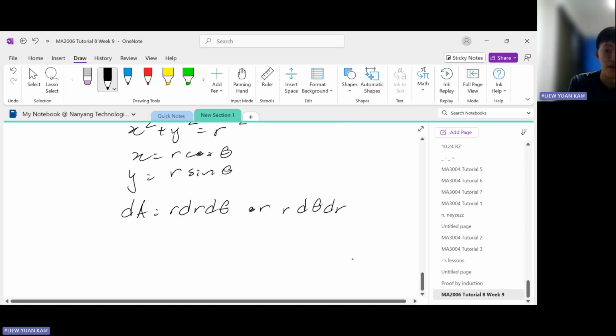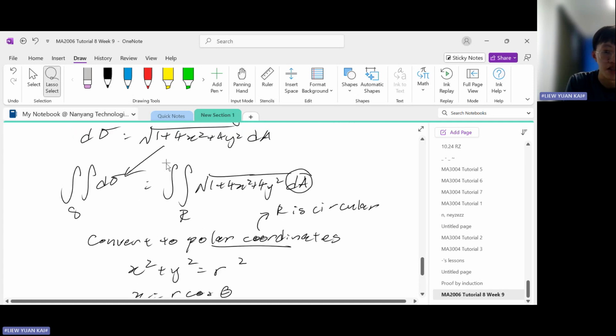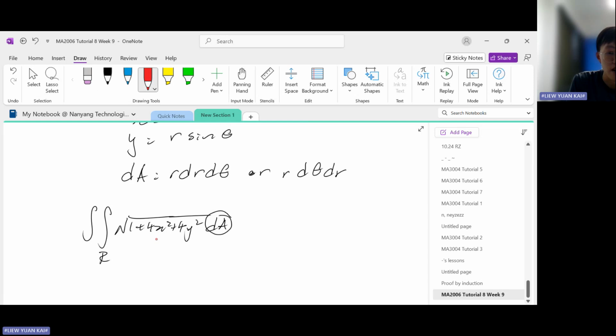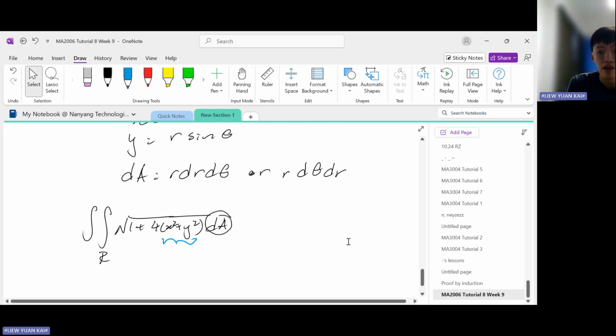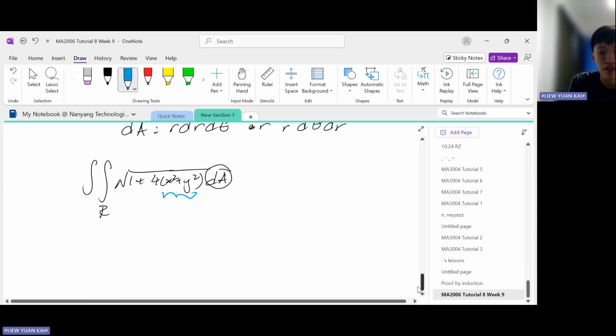Okay, so now let us do some modifications. What I'm gonna do is copy this and then convert this into polar coordinate system. Inside here, I'm gonna factorize 4 from these two terms. So when I factorize 4, it becomes like this. Why do I factorize 4? Because I will obtain x squared plus y squared. Do you remember? In polar coordinate system, x squared plus y squared is equal to r squared. So I'm going to replace that with r squared. So this is r squared. And this dA, I'm going to replace it with r dr d theta.